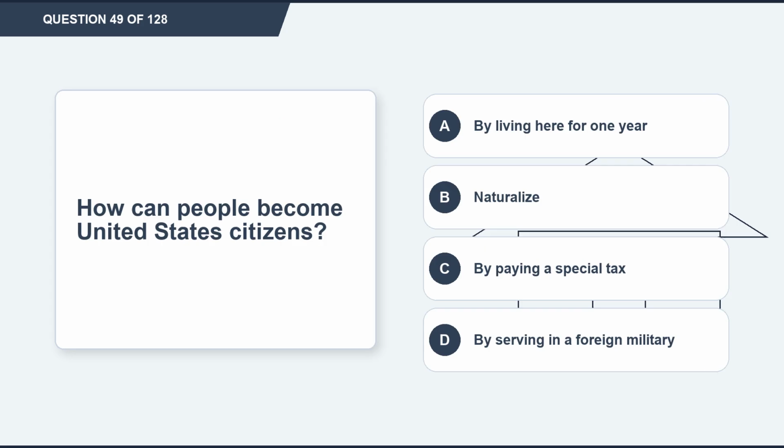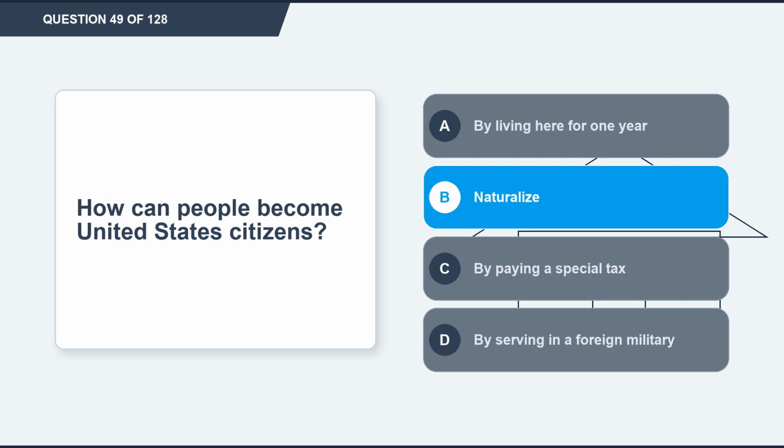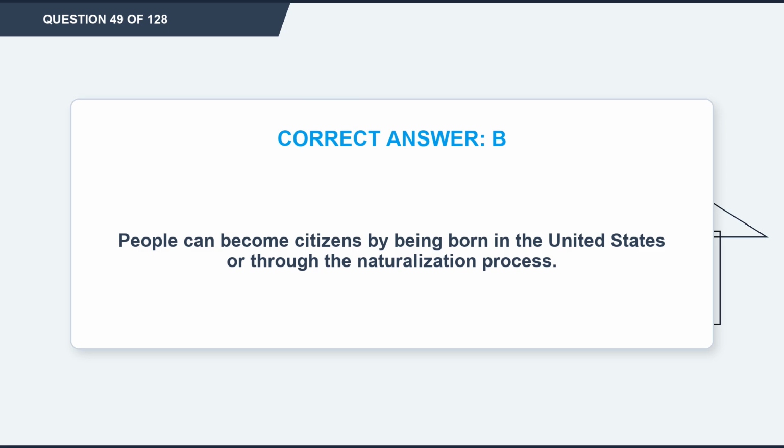Question 49. How can people become United States citizens? Option A, by living here for 1 year. Option B, naturalize. Option C, by paying a special tax. Option D, by serving in a foreign military. The correct answer is option B, naturalize. Explanation. People can become citizens by being born in the United States or through the naturalization process.